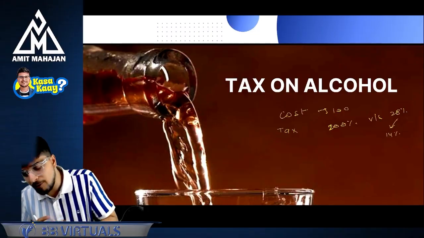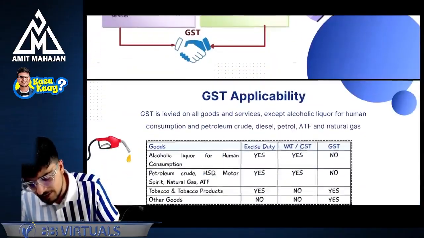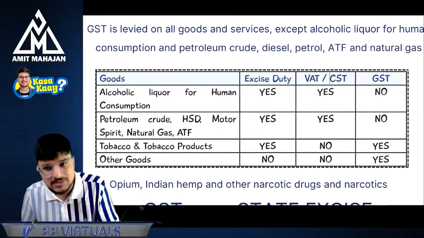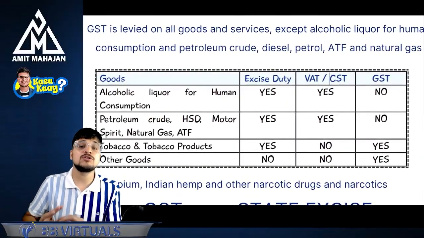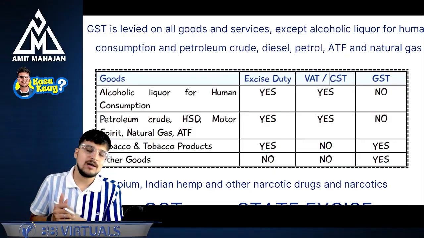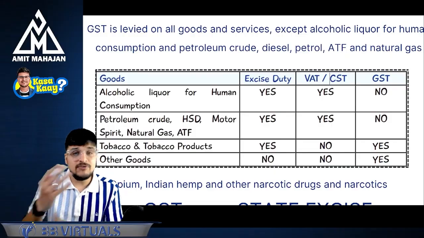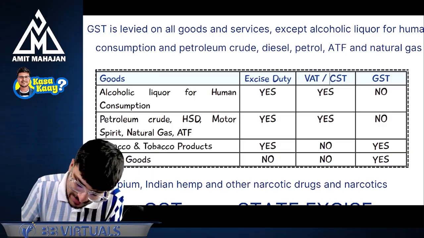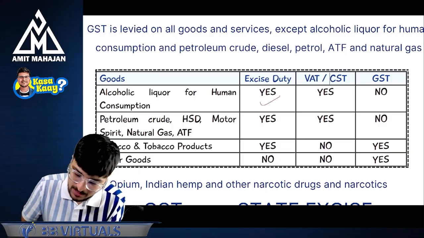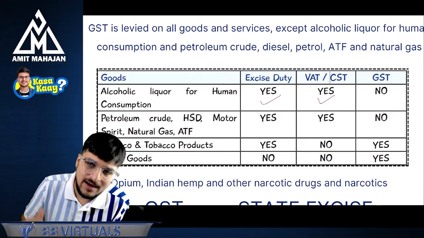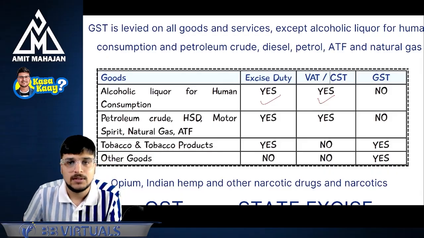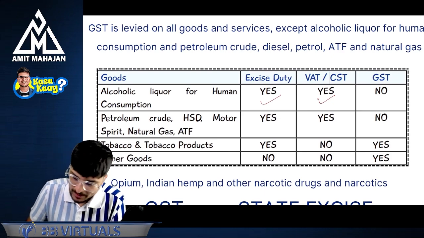Understanding? So, if we talk about GST applicability on alcohol, GST will not be applicable on alcohol because the state government's revenue from alcohol taxes is huge. Which taxes are charged on alcohol currently? Number one, excise duty at the time of manufacture. If it is intrastate, then VAT. If it is interstate, then it is CST. Understanding? Easy? Okay. And no GST.